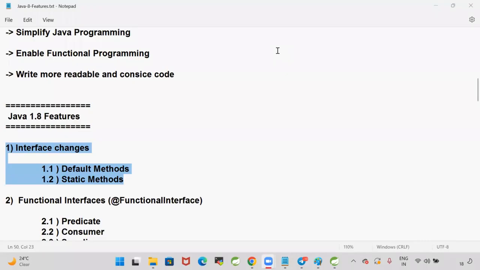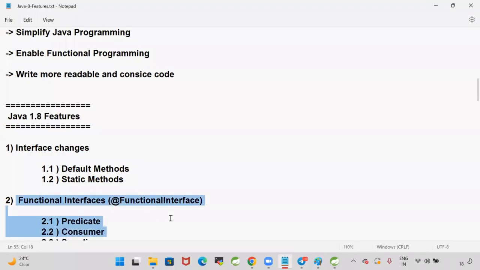Today is the first session, so from tomorrow we are going to continue. With this, I'm stopping for today. Tomorrow we are going to start the functional interfaces.